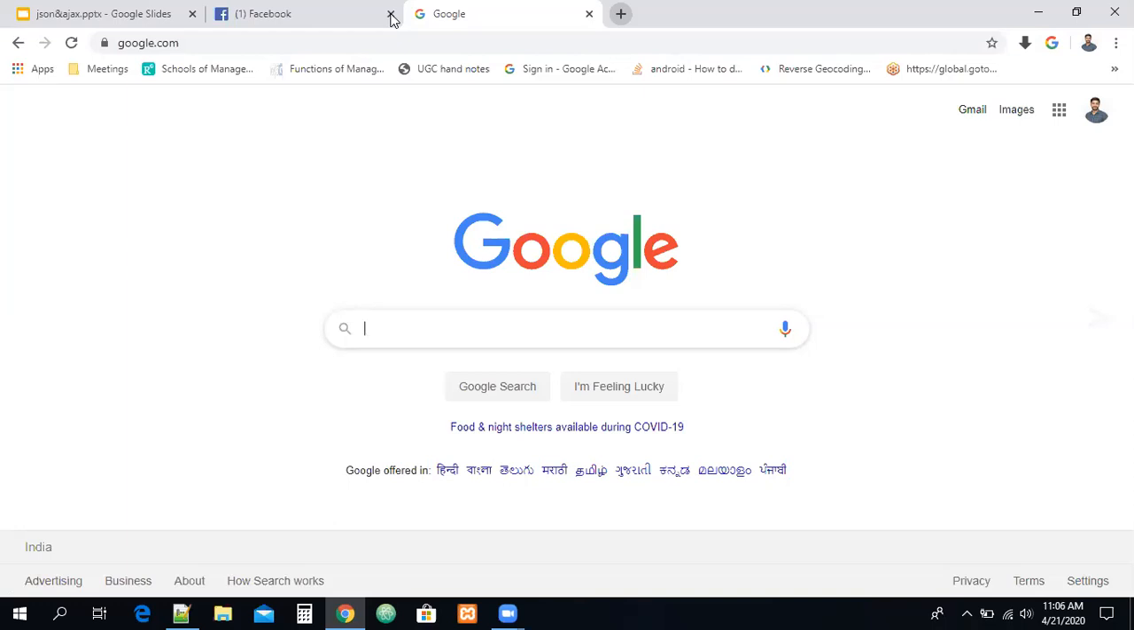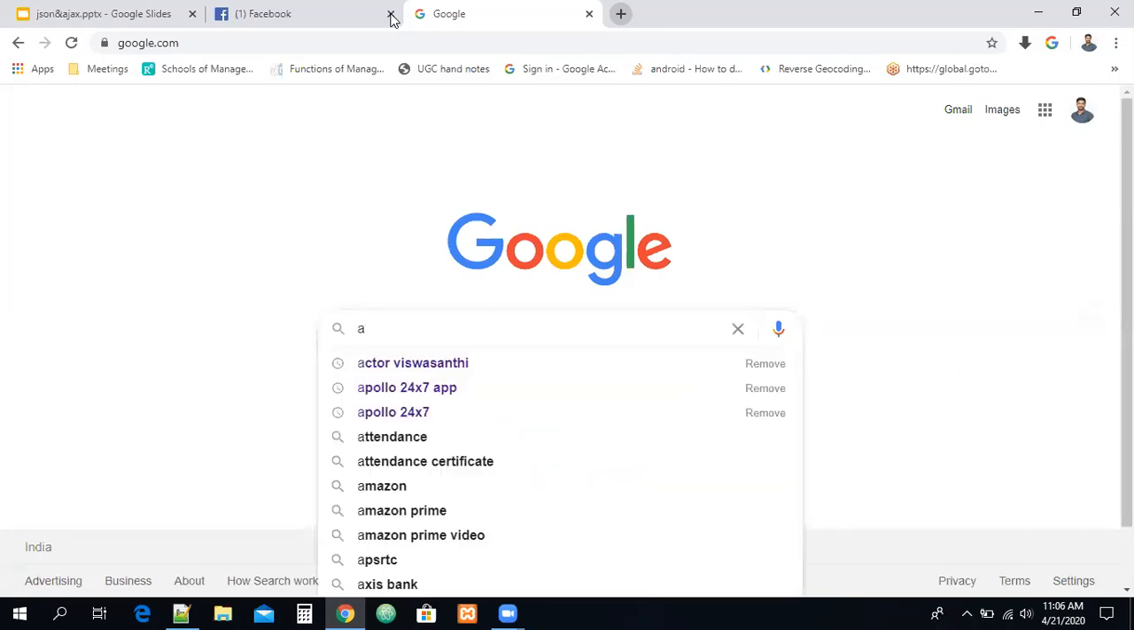So what it does is, without refreshing, without reloading, can you see, this is the Google search page. I'm typing a character A in the search window. Can you see some suggestions are coming, guys? Apollo attendance certificate, Amazon? Where are these suggestions coming from? I don't know. Okay, these are recently viewed, I think.